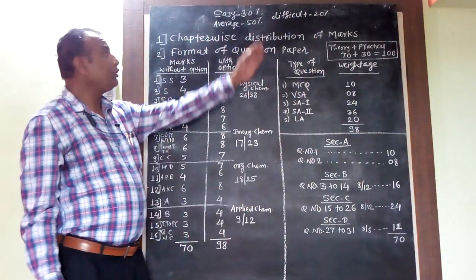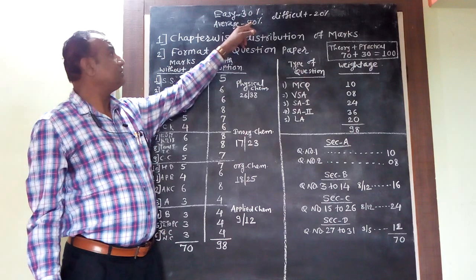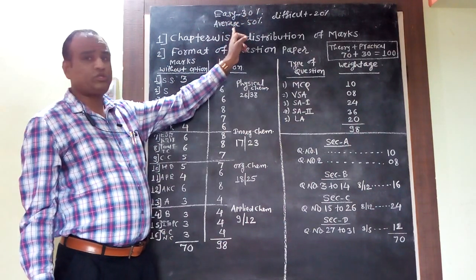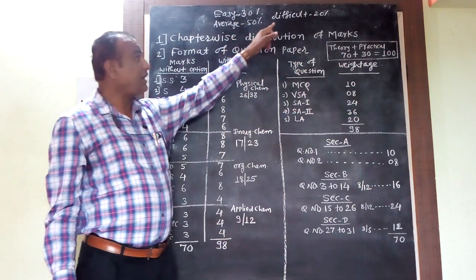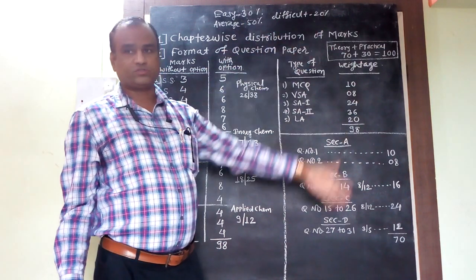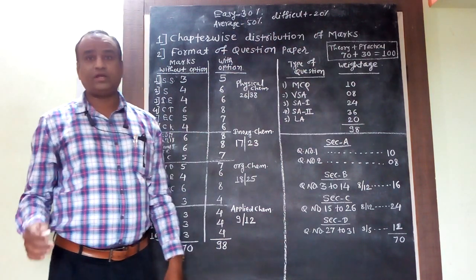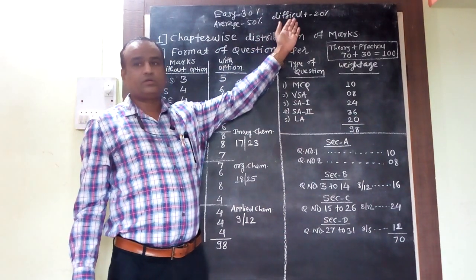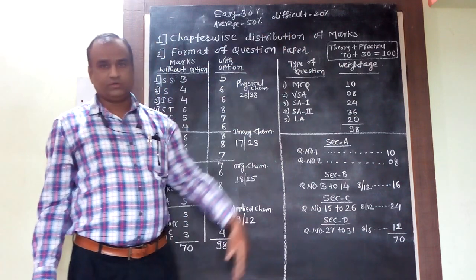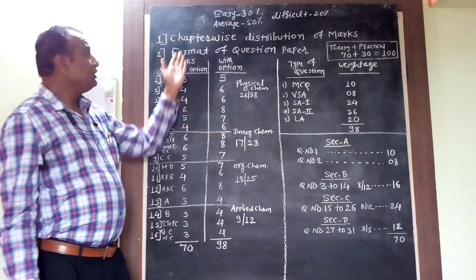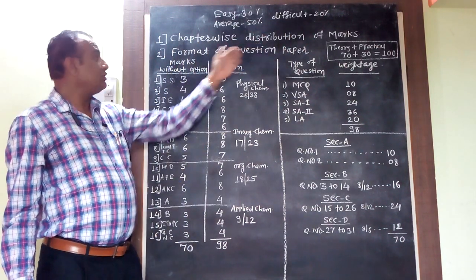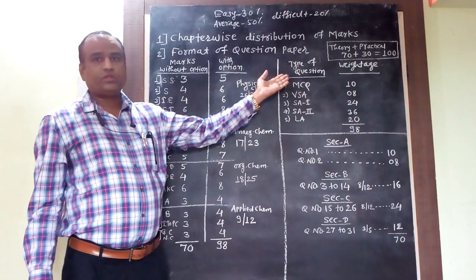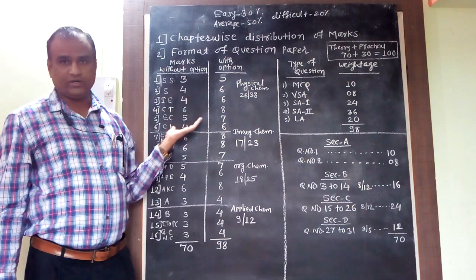If you want to know this percentage in terms of marks: easy questions 29 marks, average questions 49 marks, and difficult questions 20 marks. So again the total comes to 98 here. So not so many difficult questions are there in the board exam. So this is about the chapter wise distribution of marks and the format of the question paper. I think there is no doubt in your mind regarding these 2 points.